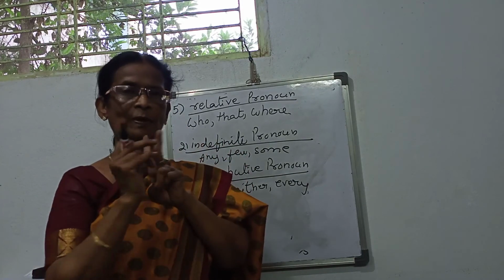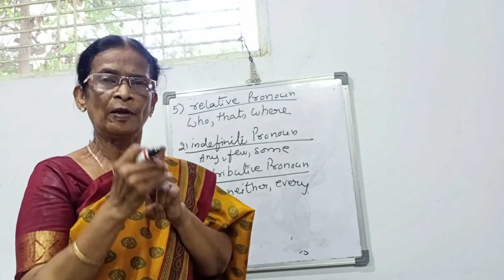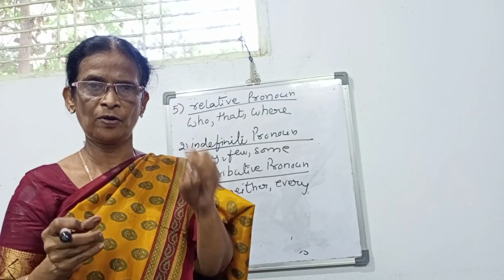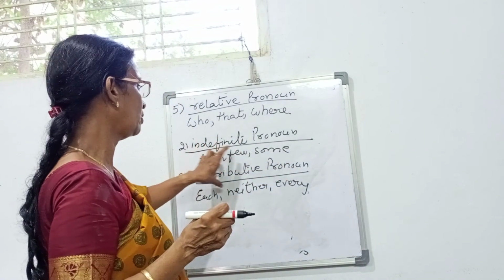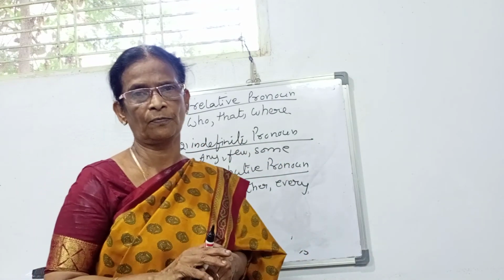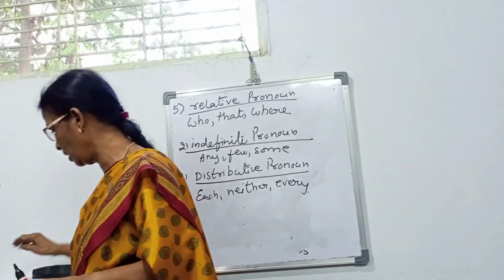So two classes. Number one is the definite pronoun, which we learned, five types. Indefinite one, what is two? Indefinite pronoun and then distributive pronoun. These are the classes of the pronouns.